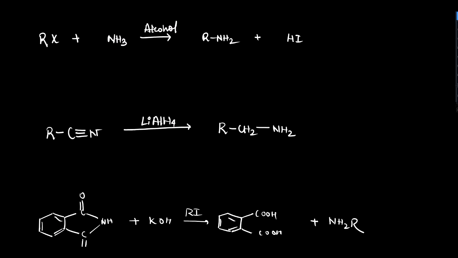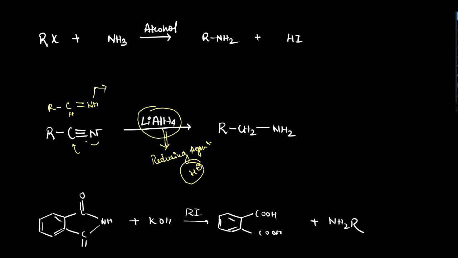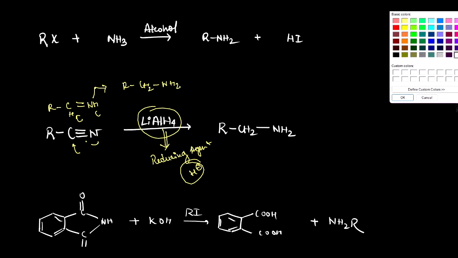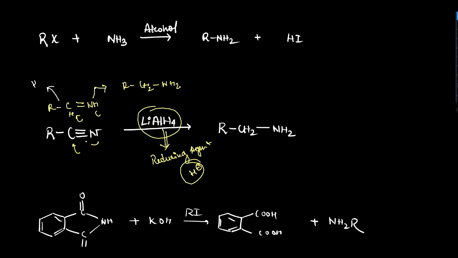Okay, in the next part we have cyanide. Here we are using LiAlH4. This one is a reducing agent, that means a source of H minus, and it will attack the carbon, then the nitrogen, and it will give you RCH double bond NH, and then after another hydride attacks, RCH2NH2 will form. But if, after this step, we add water, then that RCH double bonded NH will be converted into RCH double bonded O, an aldehyde. So these are the reactions.